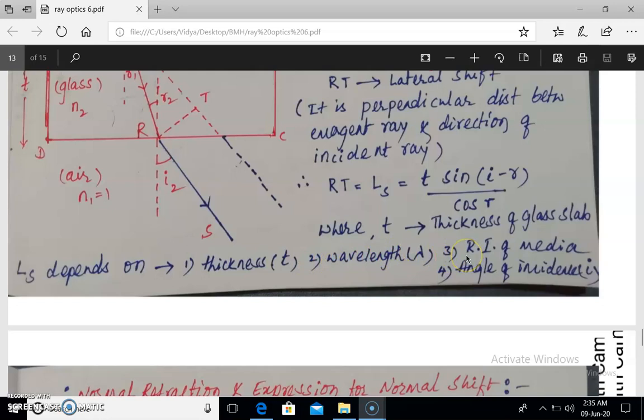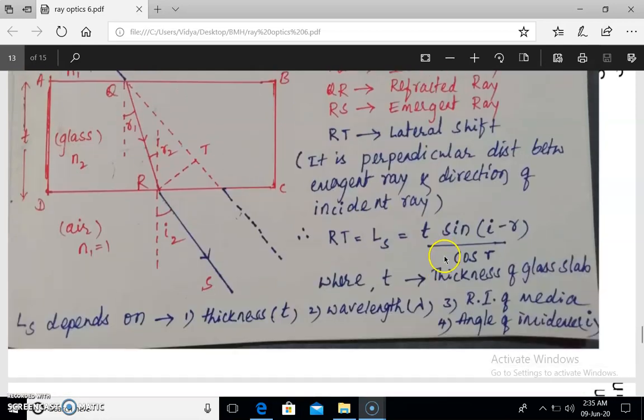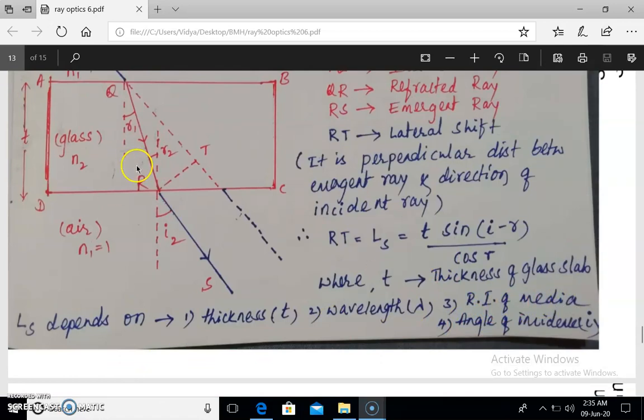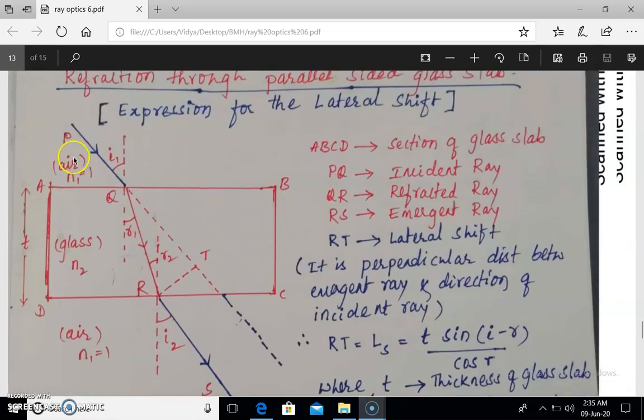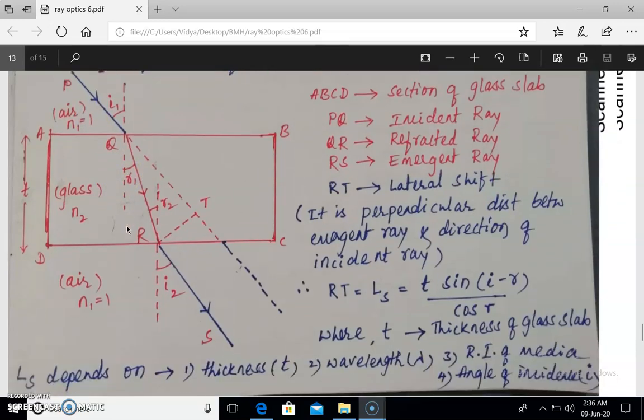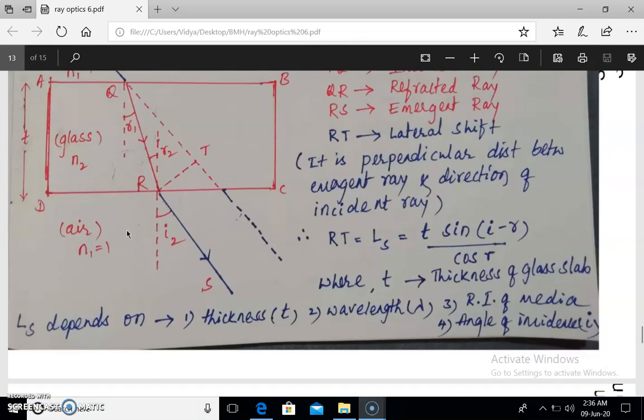The third one is that lateral shift depends on the refractive indices of media. If light is traveling from air to glass, or air to water, or air to diamond, or water to glass, then for a given pair of media, the refractive indices will be different. Based on that, the lateral shift also varies. So these are the various factors on which the lateral shift depends.